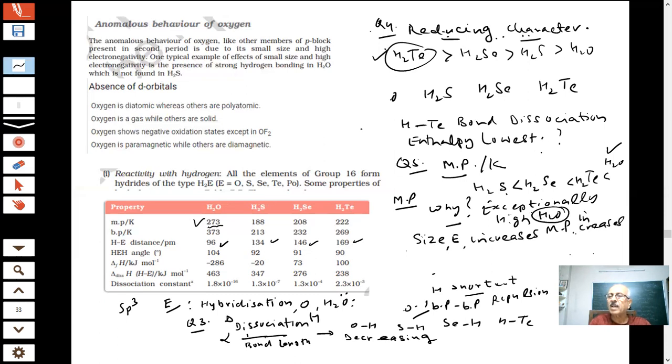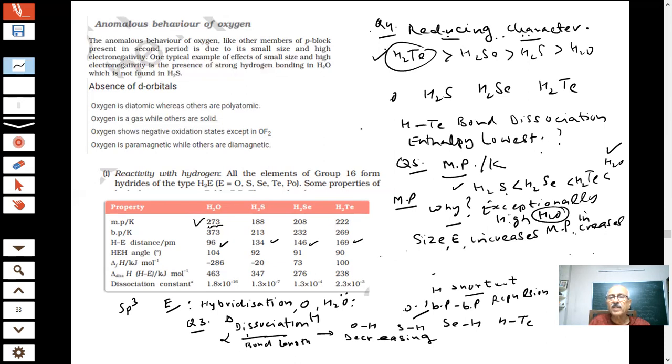Whatever property we are learning, they will show their results in their properties. Such questions are very common in MCQs, where certain orders are changed in many ways. So they put four choices and ask you to write the correct order. I can put water here, I can change it. So sometimes it becomes difficult for students if they don't understand why it is changing. Everything has a why which has to be answered.